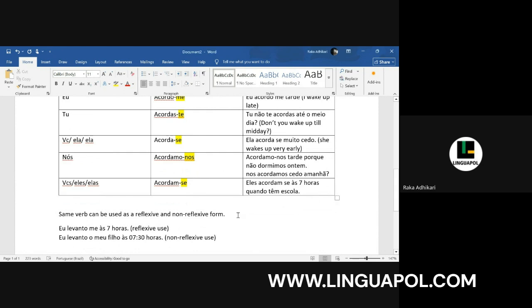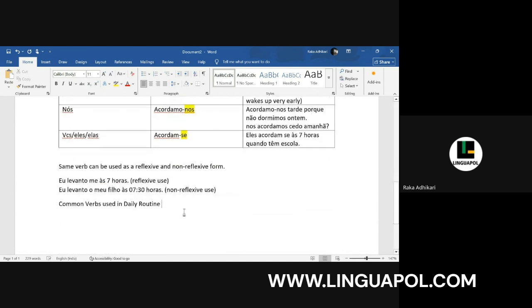First, we will see the two verbs that we saw. So first, let's say acordar is the first thing that we do. Acordar means to wake up.